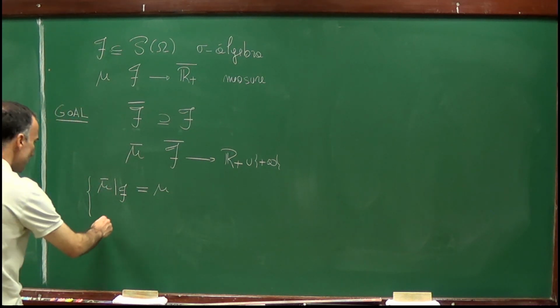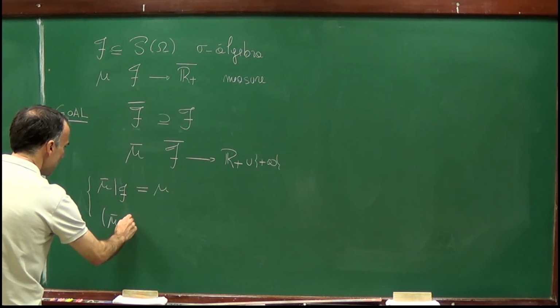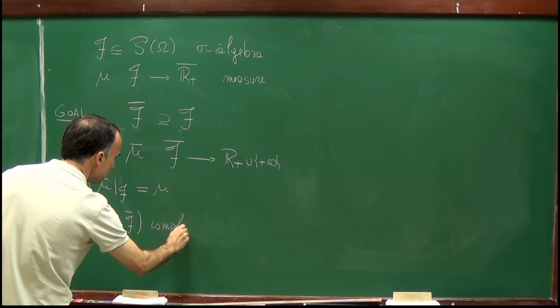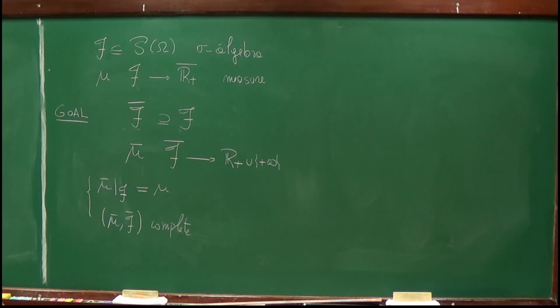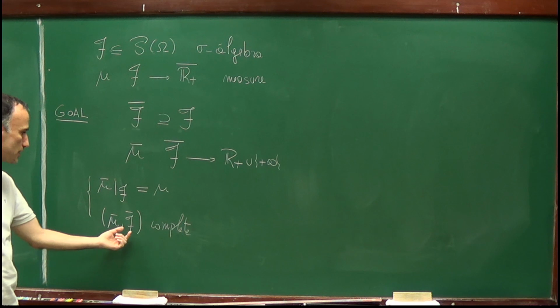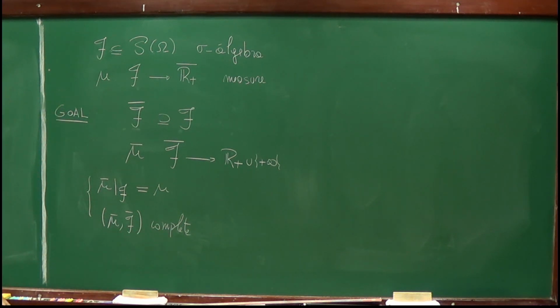Then to show that the pair mu bar, F bar is complete. Therefore, what we are doing here is increasing the sigma algebra, turning it into a complete sigma algebra. And then we will discuss uniqueness. So the last point will be to prove that this completion is in fact unique. So this is the goal.